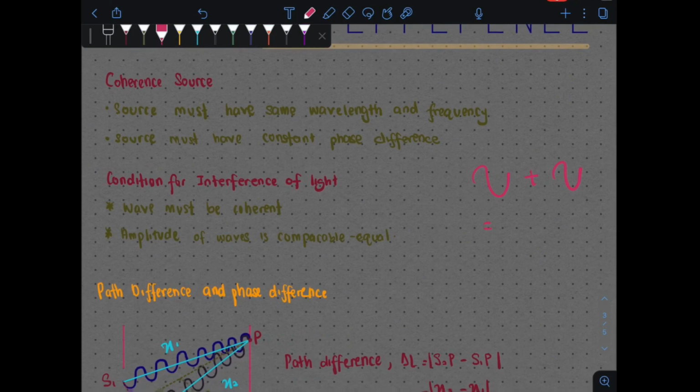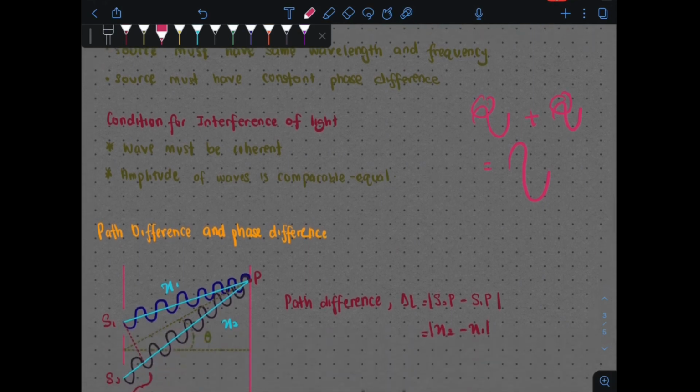For constructive interference, maksudnya adalah bila crest bertemu dengan crest, dia akan produce a new wave with a maximum amplitude. So the amplitude is going to amplify, iaitu dia akan bertambah, dia akan produce maximum dekat sini. For destructive interference pula adalah bila satu wave bertemu dengan lagi satu wave, di mana the crest is going to meet the trough here. So bila mereka bertemu begini, you're going to have cancellation of the wave. Maka kita akan dapat amplitude being cancelled, so kita dapat no waveform dekat sini.